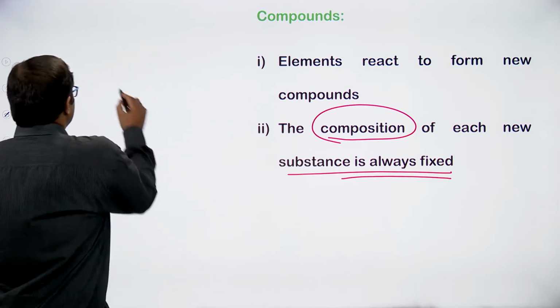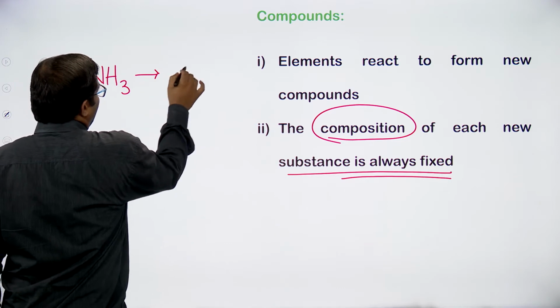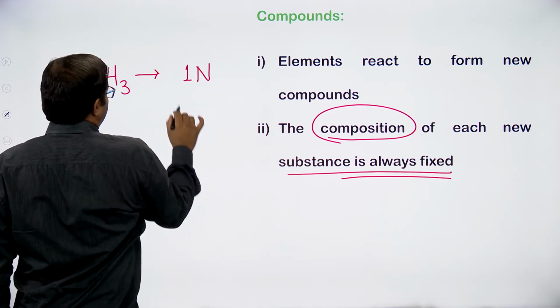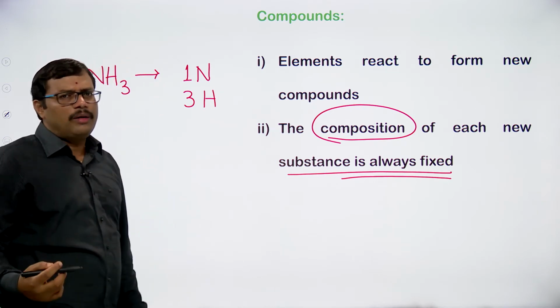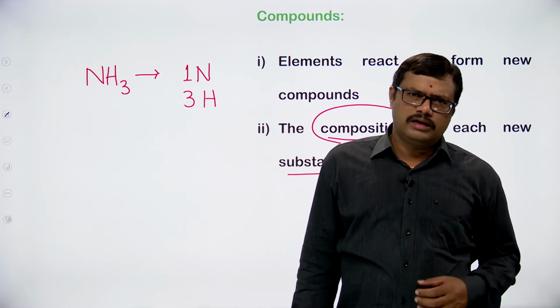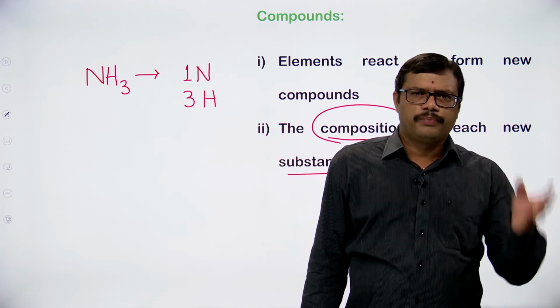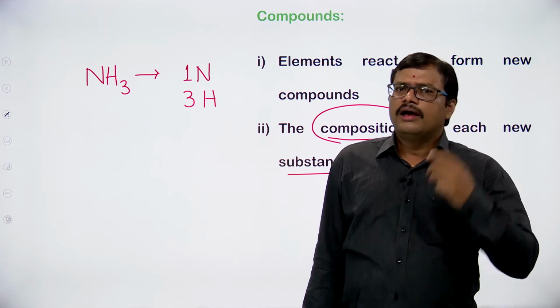For example, in the case of ammonia, how many nitrogen atoms do we have? We have one nitrogen atom. How many hydrogen atoms do we have? We have 3 hydrogen atoms. So for the formation of ammonia, whatever the source from which you get the ammonia, no problem, ammonia always contains 1 nitrogen atom and 3 hydrogen atoms.